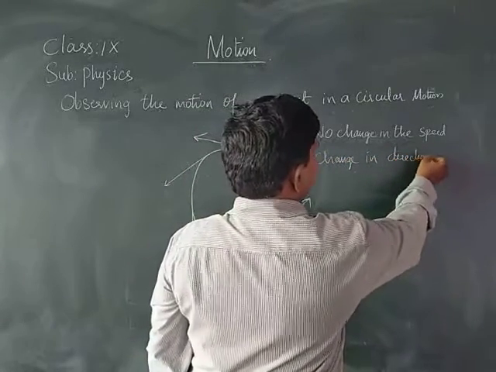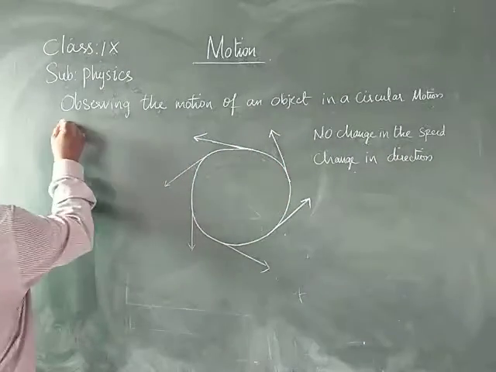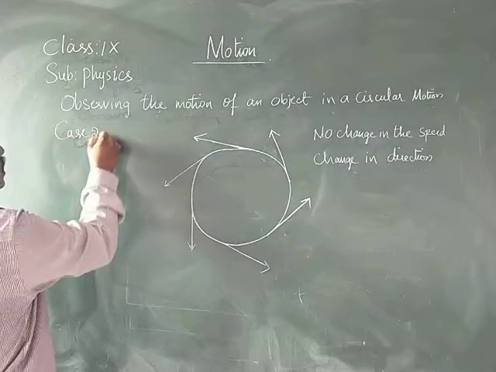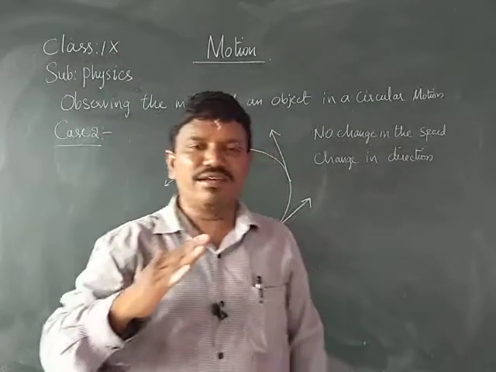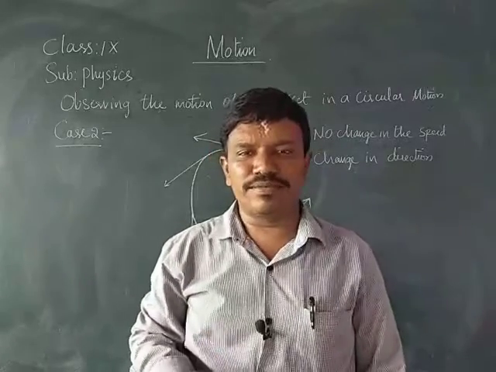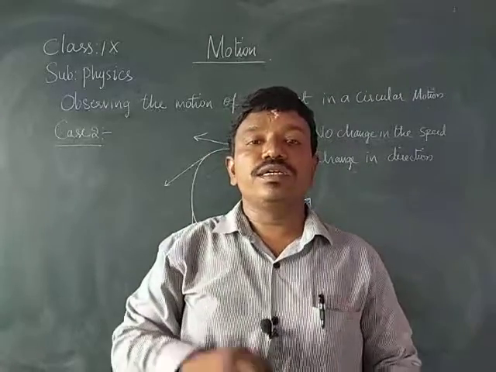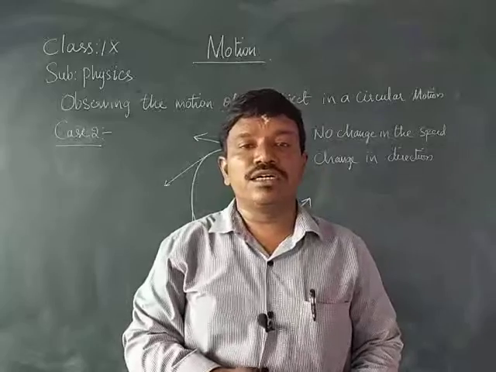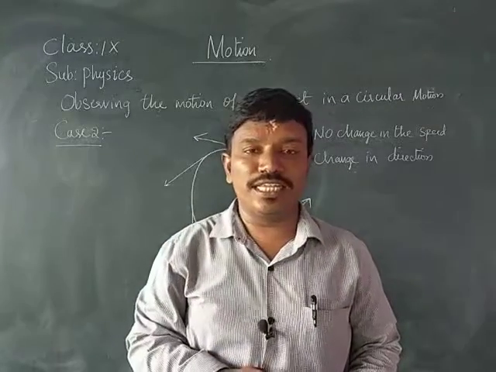This is the second case. In the first case, when the object is moving on an inclined plane, up or down, there is a change in the speed, but there is no change in the direction.